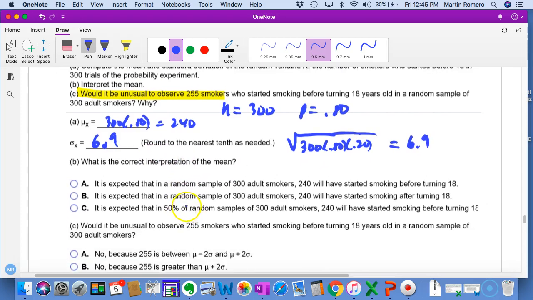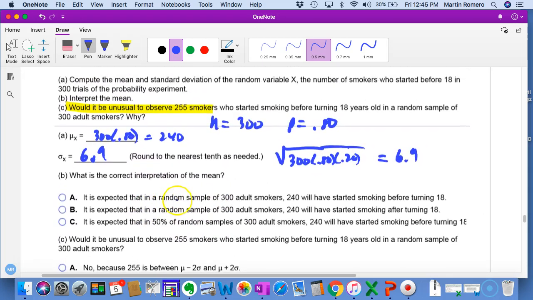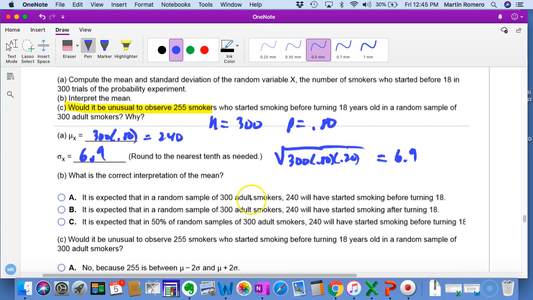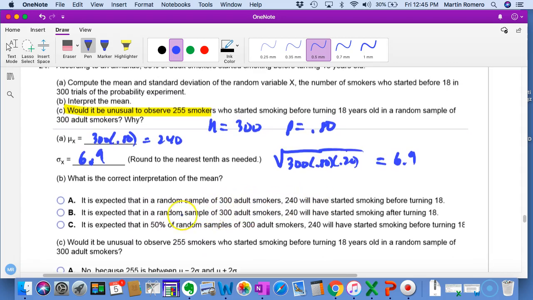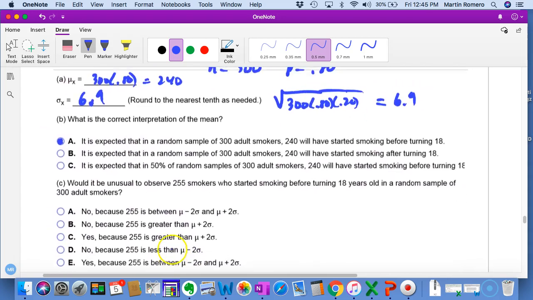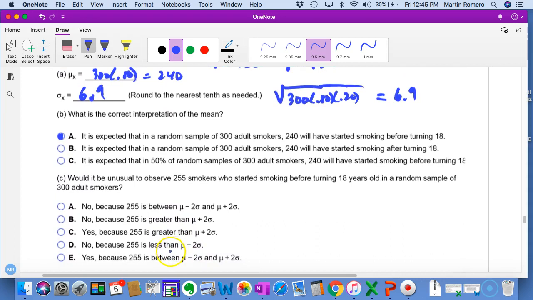What's the interpretation of the mean? It is expected that in a random sample of 300 adults, 240 will have started smoking before 18. Would it be unusual to observe 255 smokers who say they started smoking before 18 out of 300? To do that, we revisit what we've done in the past. We look at the distribution. The mean is 240. The standard deviation is 6.9.